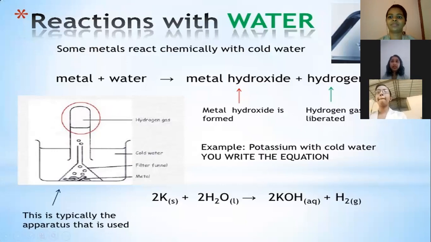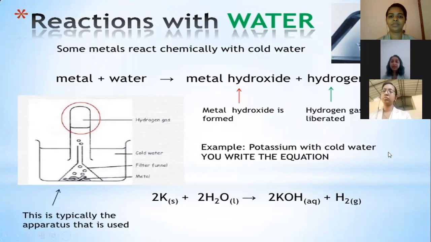You can see in the picture that metal reacts with water. What will form? Metal hydroxide, and hydrogen gas will be liberated. The example is potassium with cold water. We will get potassium hydroxide plus hydrogen gas. So this is the reaction of metal with water. We can say that potassium reacts highly with cold water rather than hot water.